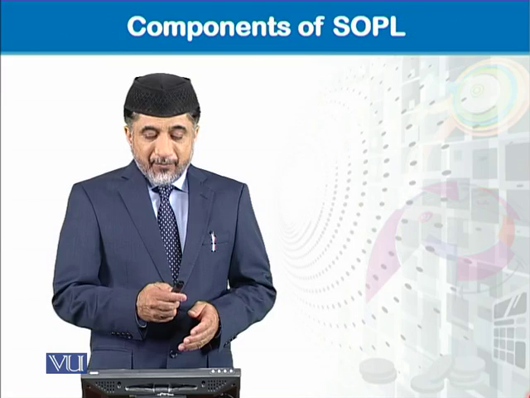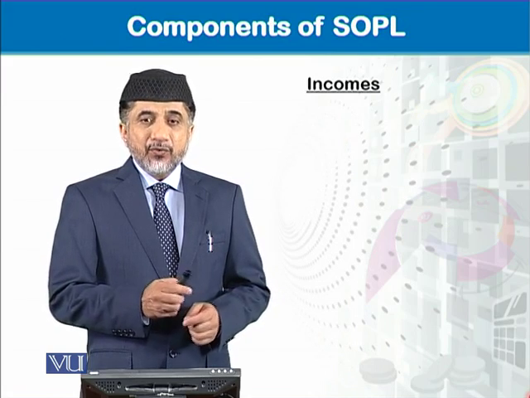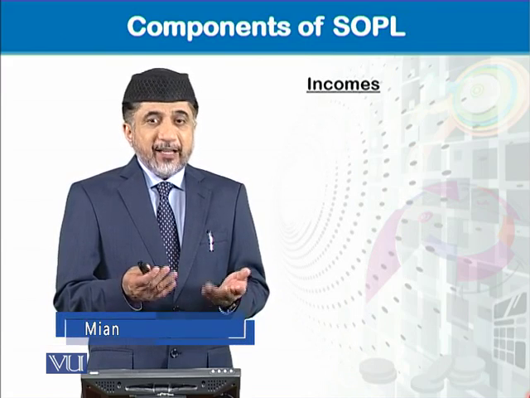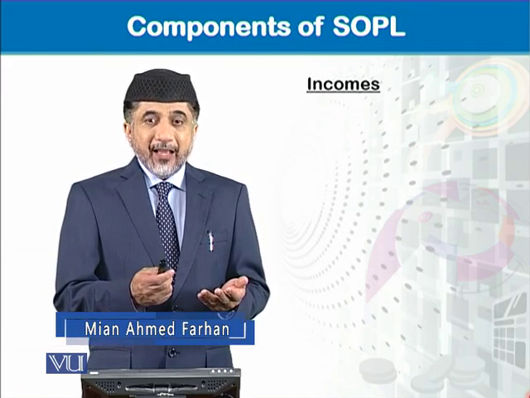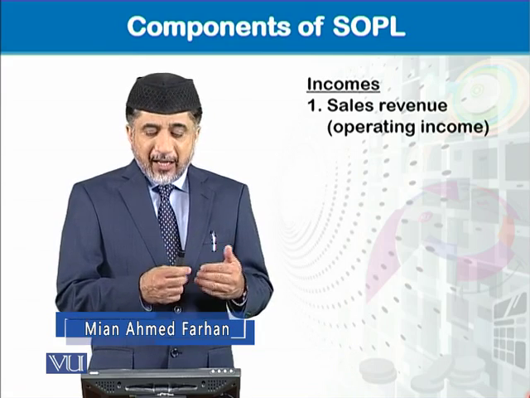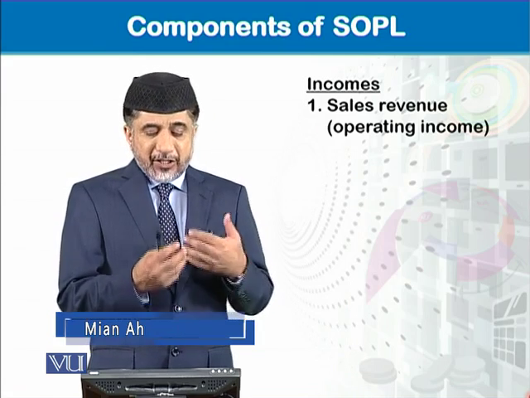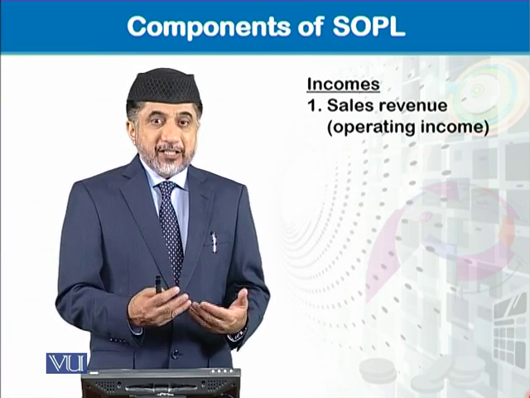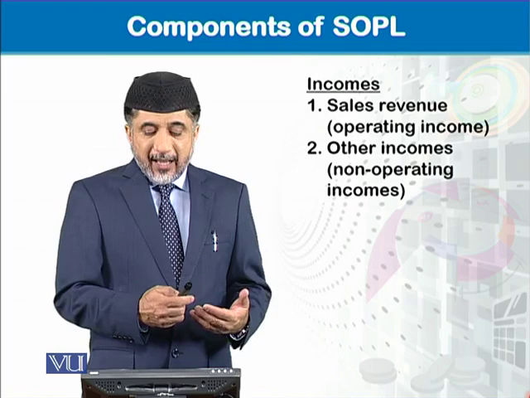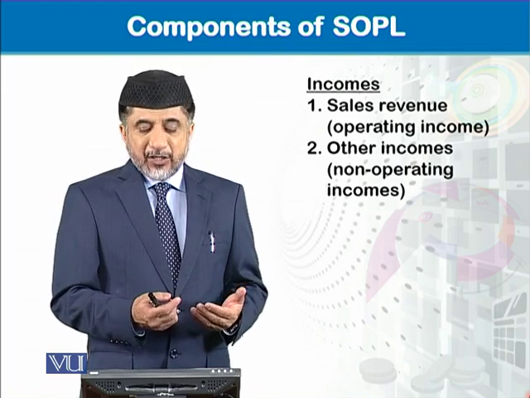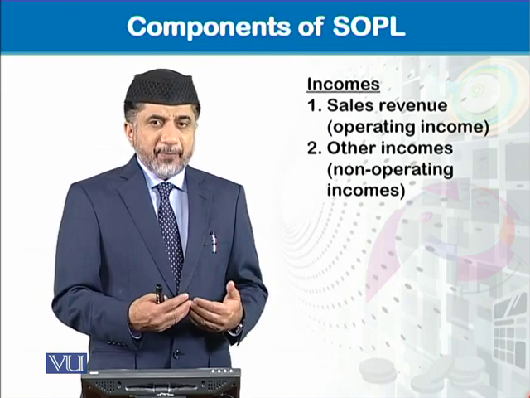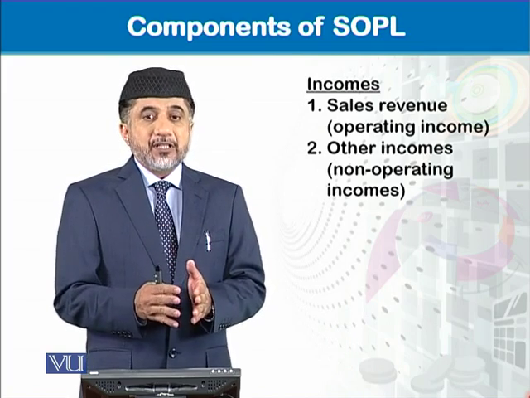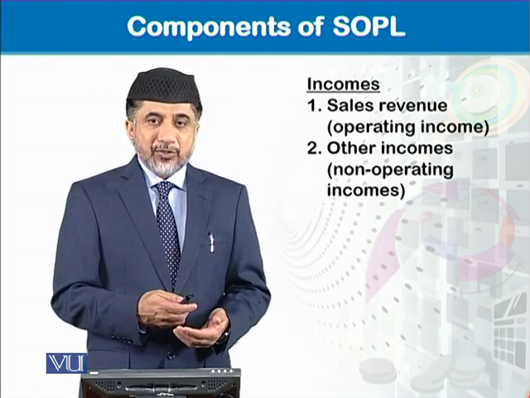Okay. Well, when we say components of the statement of profit or loss, it includes the income and expenses basically. So these incomes are the sales revenue income, which is in fact basically the operating income for which the organization was commenced. And these include other income as well, which are the non-operating incomes, the other incomes for which the organization was not started. These are coming from other sources.